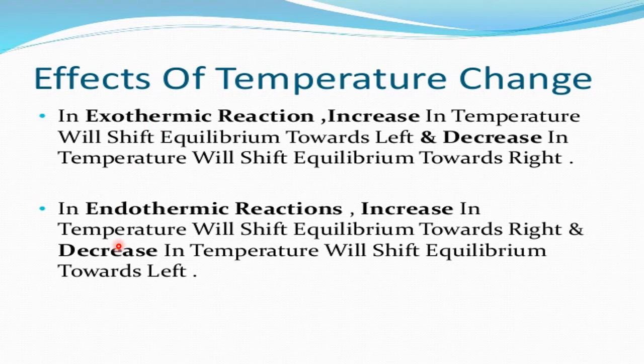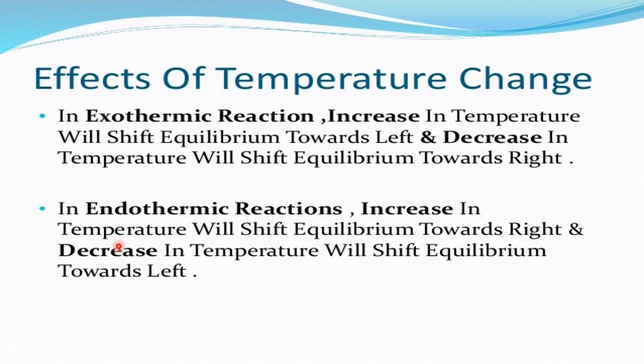For the endothermic, where the nature is absorption of heat, heat is one of the reactants, not a product. Its nature is to absorb or gain heat.